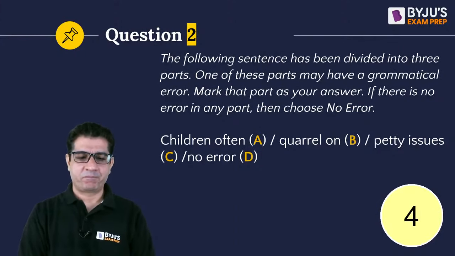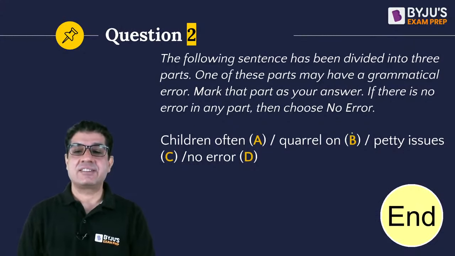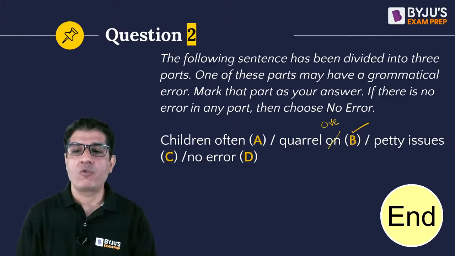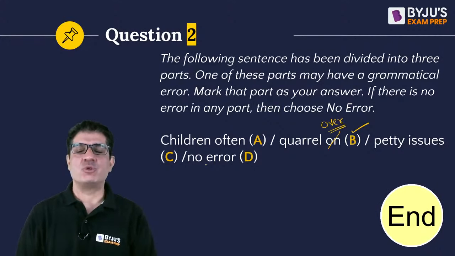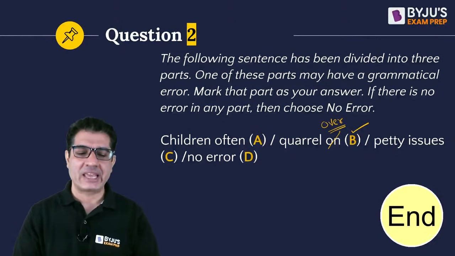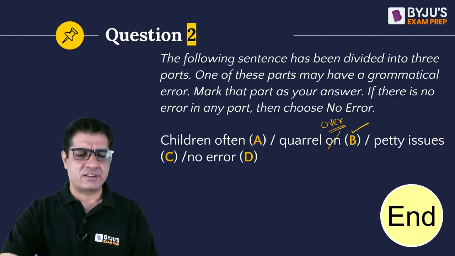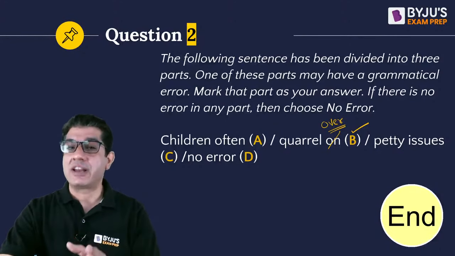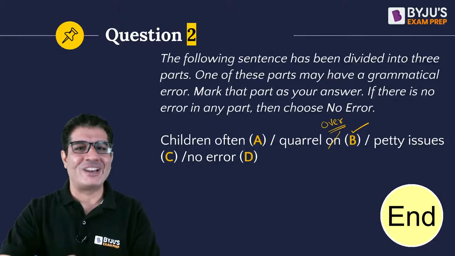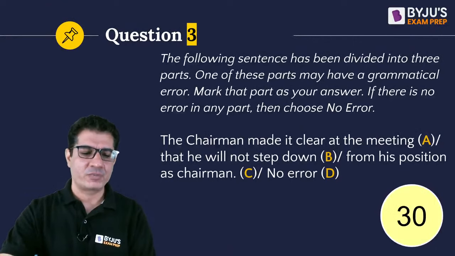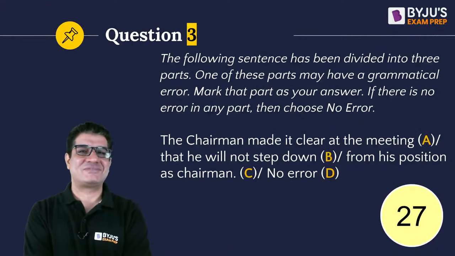Okay, the correct answer here is B. The sentence is using a wrong preposition. It should be quarrel over petty issues. You don't quarrel on something, you quarrel over something. That is why B, and I'm really glad that a lot of us have managed to get this right. And those who thought there is no error, now you know, quarrel over and not on. Okay, the next one on your screen, and your time starts now. Abhiram, you quarrel over, not at.